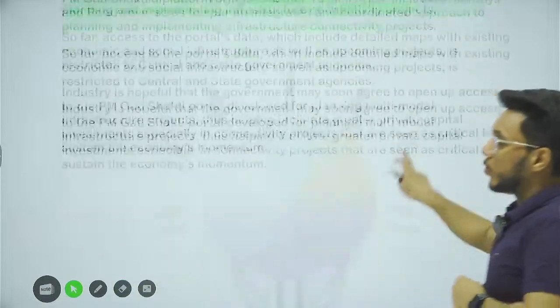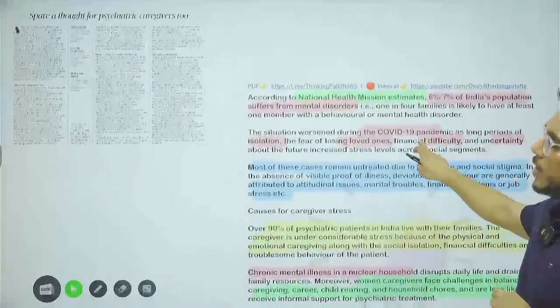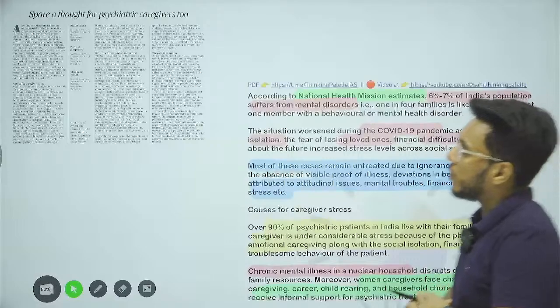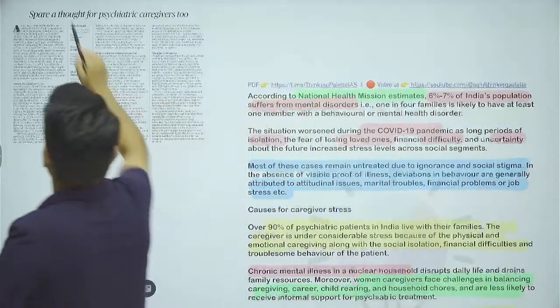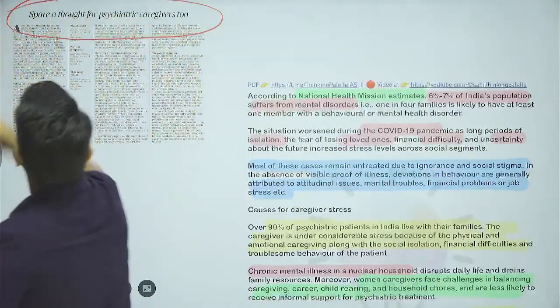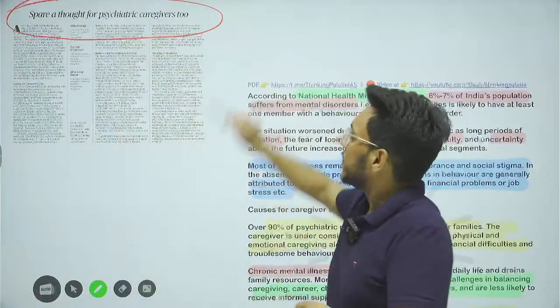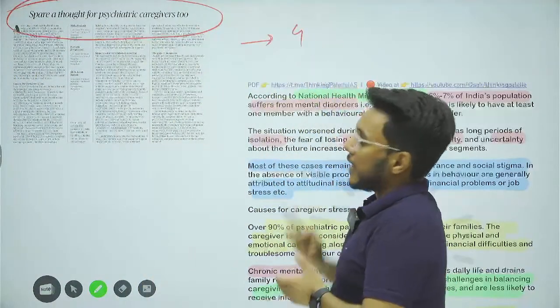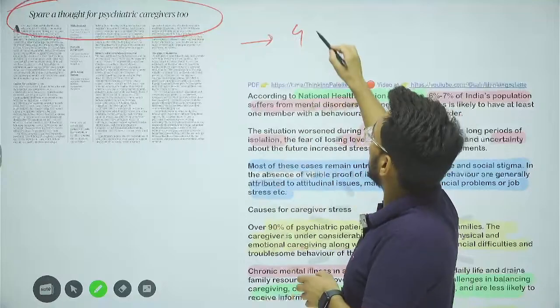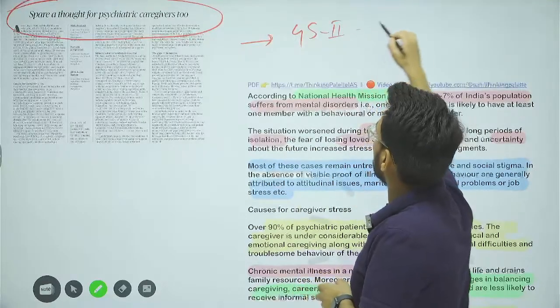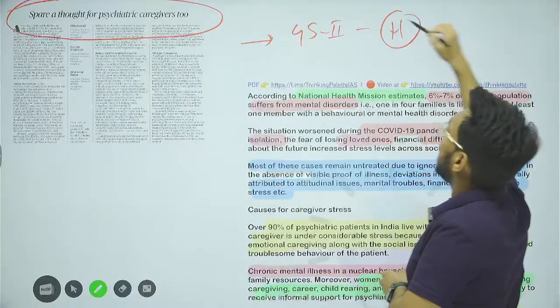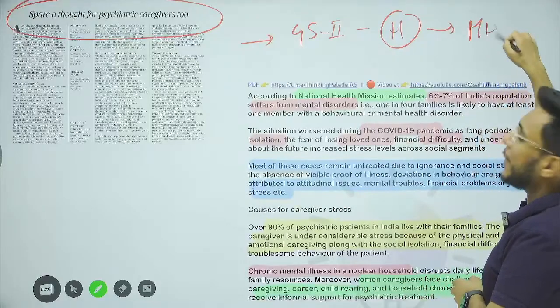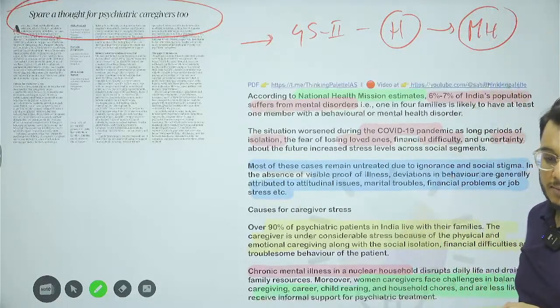Now moving to the next article, "Spare a thought for psychiatric caregivers too." This article we are going to see with respect to GS paper number 2, issues related to health, and within health, issues related to mental health.